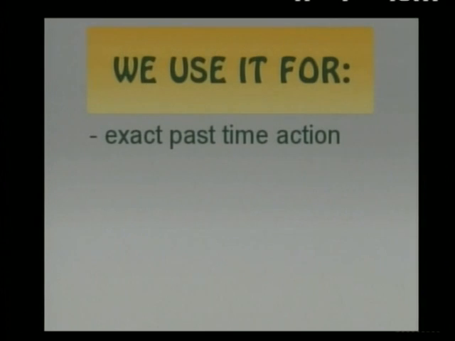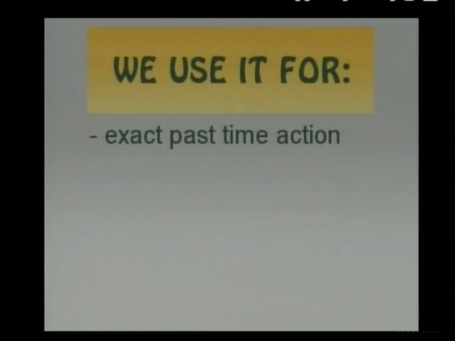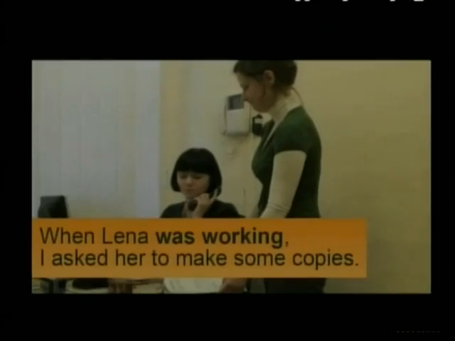We use it for exact past time action. So this was exact past time action. For that also we use this. Interrupted action, when I was taking pictures. Good. When Lena was working, I asked her to make some copies. That was interruption.